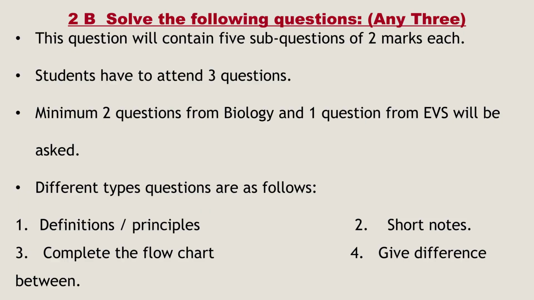Okay, then you are having question number 2b, solve the following questions, any 3. This question will contain 5 sub questions of 2 marks each. Okay, so you'll have to attend 3 questions, and minimum 2 questions from biology and 1 question from EVS will be asked. Different types of questions are as follows. You'll have definitions, short notes, complete the flow chart, give difference between, write properties, characteristics, advantages, uses, effects and all, and give example based on concept, a process and component.